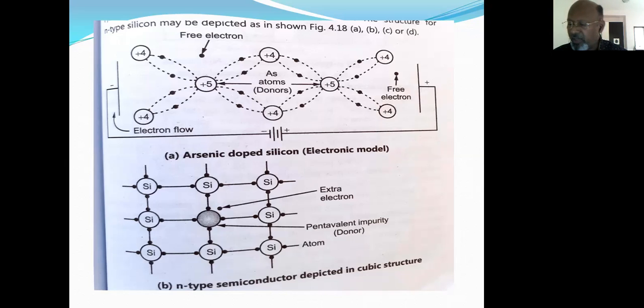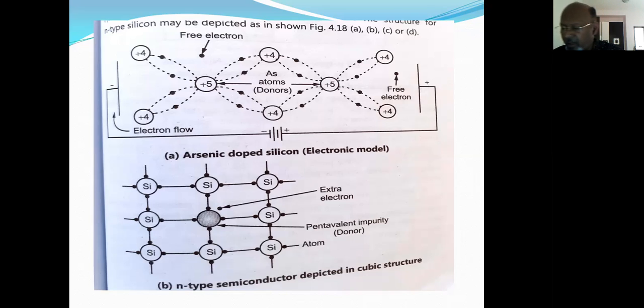Based on the nature of the dopant, that is either from group 13 or group 15, that is trivalent impurity or pentavalent impurity, the semiconductors can be classified into two different types: N-type semiconductors or P-type semiconductors. Now, the first type is the N-type semiconductor, which I have shown here in the diagram.